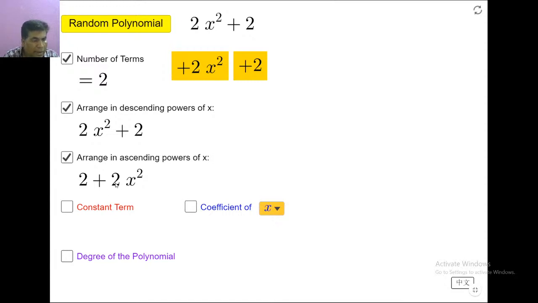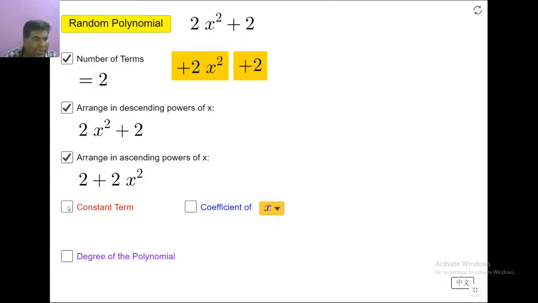Somebody is asking what descending power means. Here x square is there. We know descending order means highest to lowest. For 2, there is nothing, so we can take it as x power 0. So x square is the first power, and x power 0 will be the second power.